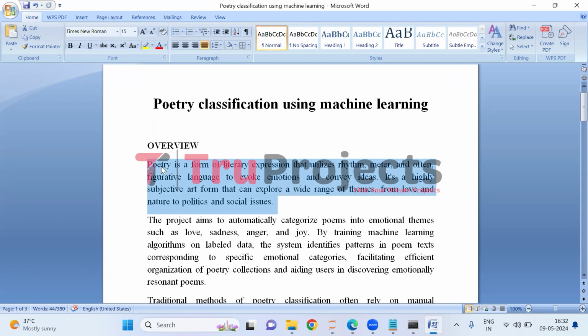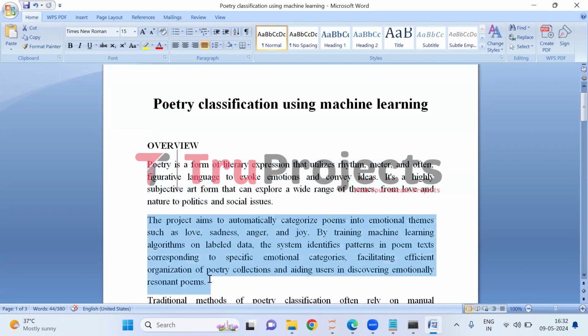Poetry is a form of artistic expression that uses language, rhythm, and often figurative language to convey emotions, ideas, and experiences in a creative and imaginative way. The project's aim is to automatically group poetry according to their emotional categories, including joy, love, despair, and anger.